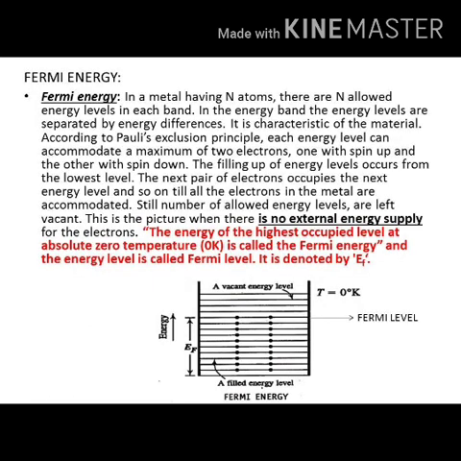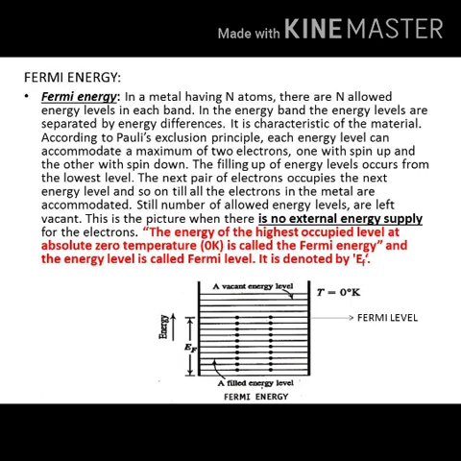Next we will discuss Fermi energy. Let us see the definition. The energy of the highest occupied level by the charge carriers at absolute zero temperature. Absolute zero temperature means, in other words, no external energy is supplied.